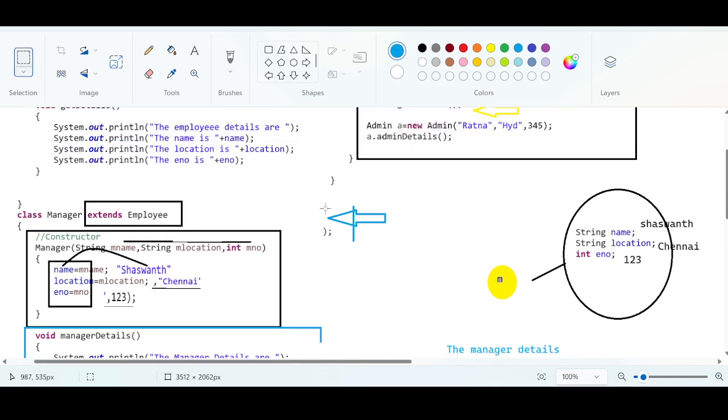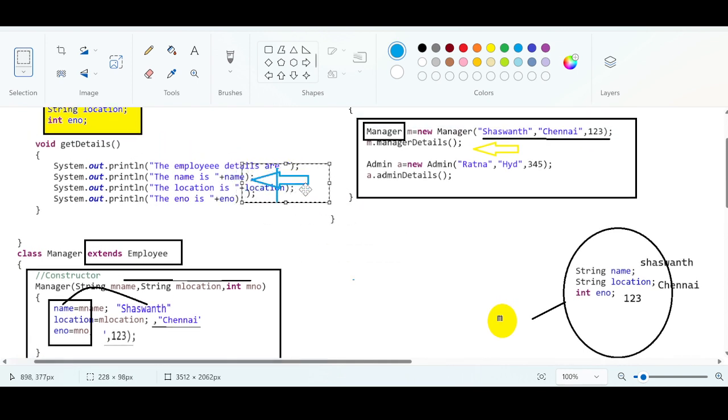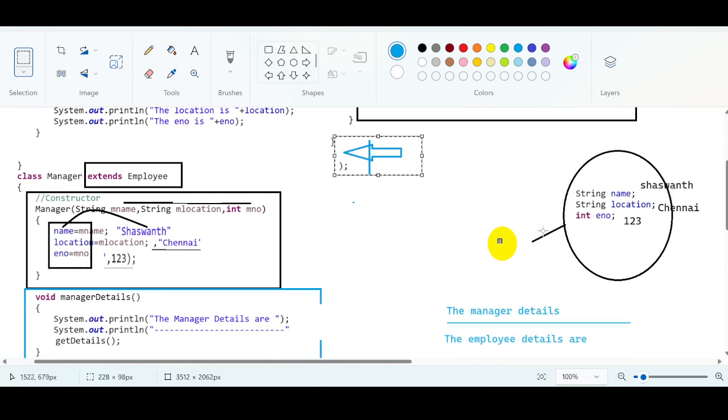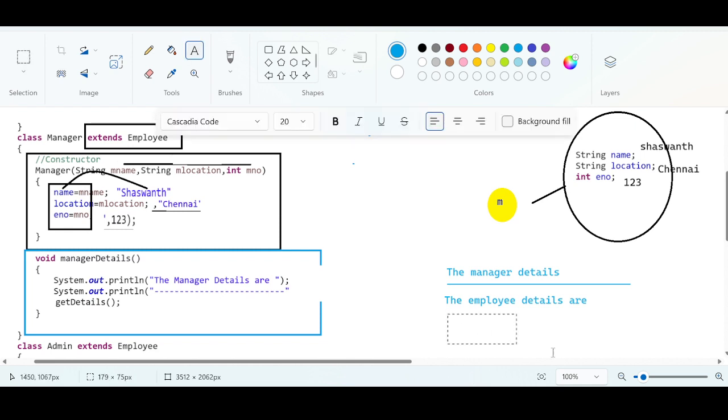And what is the second instruction? The name is name. Okay, what is the value that is stored in the name variable? See, Shashwant. Go to the object and see Shashwant. Okay, the output will be displayed in an organized fashion. The name is Shashwant. The location is what? Chennai, right? The employee number is 1, 2, 3.